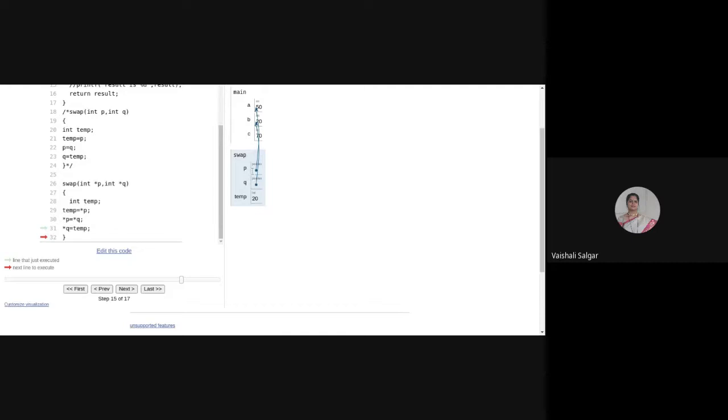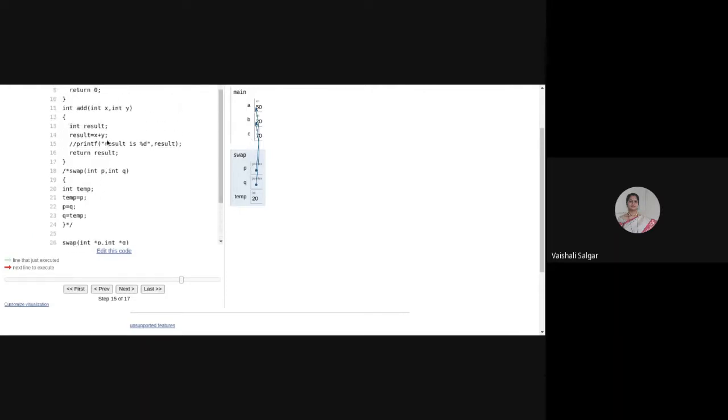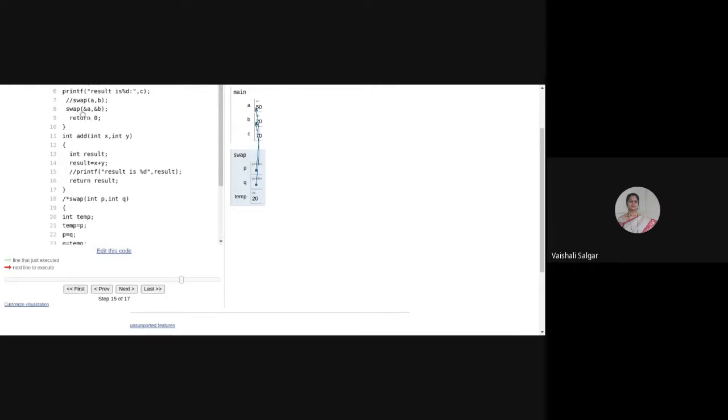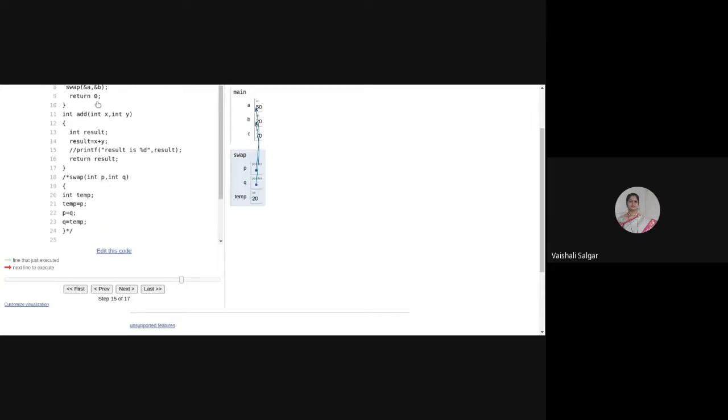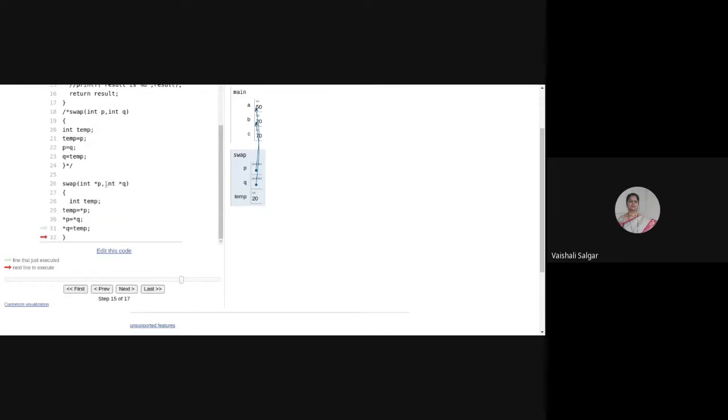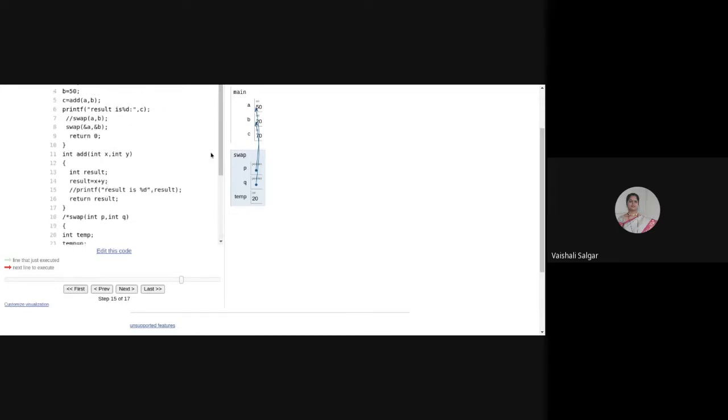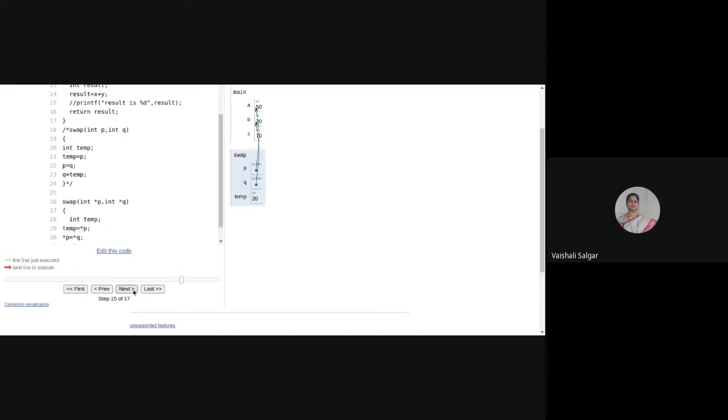I hope you are able to see, because my P and Q are pointers. P is pointing to A, because I have called swap A B. So ampersand A will be mapped with pointer P, whereas pointer Q is pointing to ampersand B. So that is what is shown over here, pointer P to A, pointer Q to B, and after interchanging, the values will get swapped.